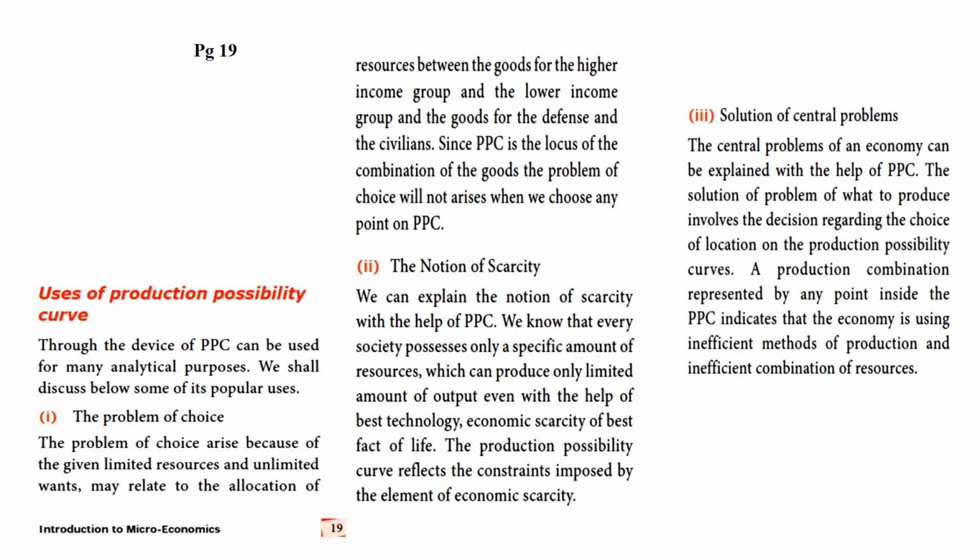The next point, solution of central problems. The central problems of an economy can be explained with the help of PPC. The solution of the problem of what to produce involves the decision regarding the choice of location on the production possibility curve. The production combination represented by any point inside the PPC indicates that the economy is using inefficient methods of production and an inefficient combination of resources.